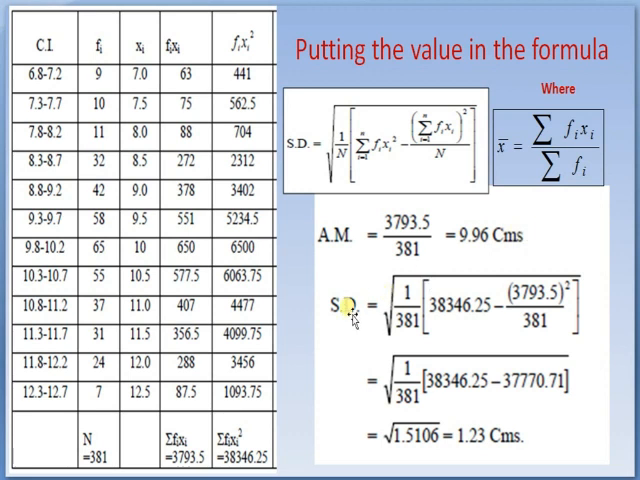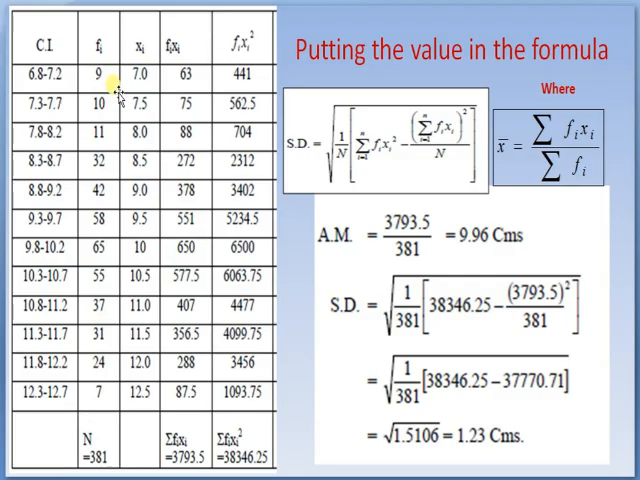Squaring each observation xi and multiplying with the corresponding fi value, we get these values. And n, the total number of items, is 381. The summation of fi xi is 3793.5, and the summation of fi xi square is 38346.25. Putting the values in the formula, we use the formula 1 by n summation of fi xi square